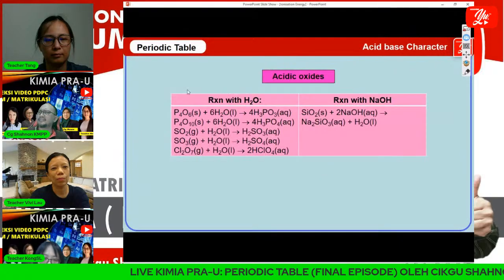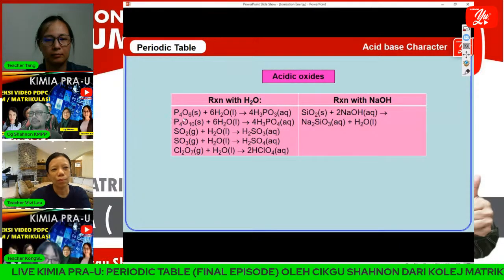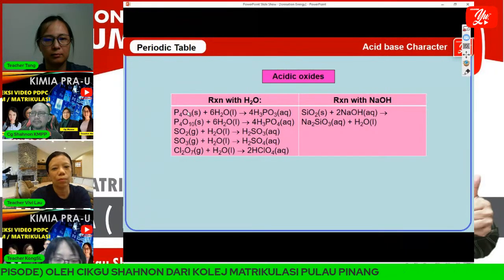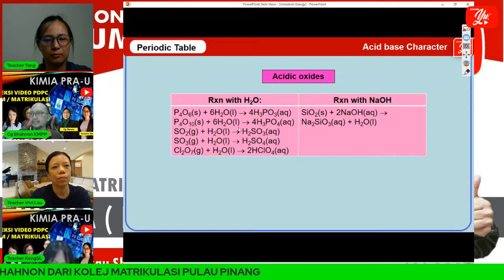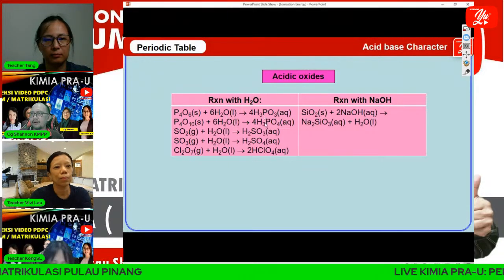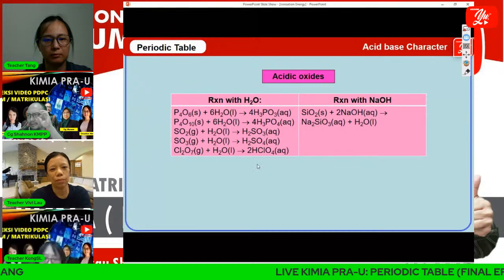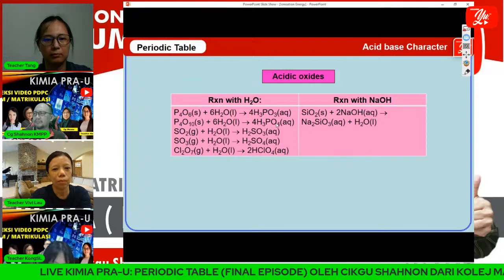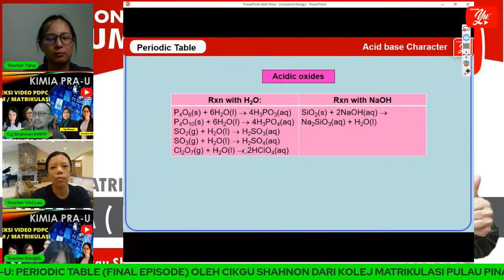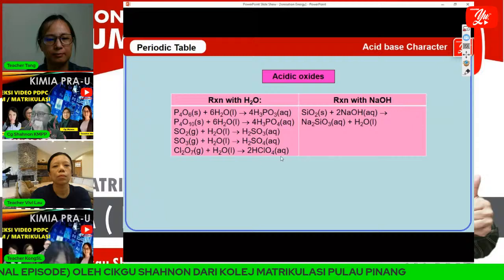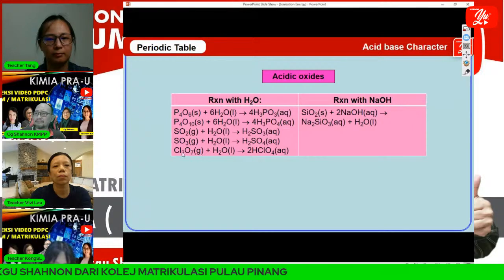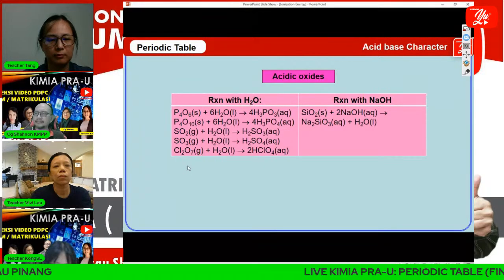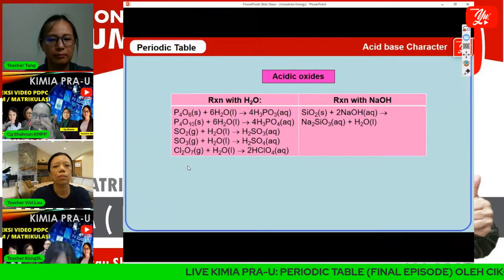And this one is acidic oxide. For P4O6, P4O10, this is oxide of non-metal, phosphorus. It reacts with water and forms this one. All of these are acid: H3PO4, H3PO3, H2SO3, and so on. All of these are acid, right? That means that all non-metal oxide can react with water and form acid.